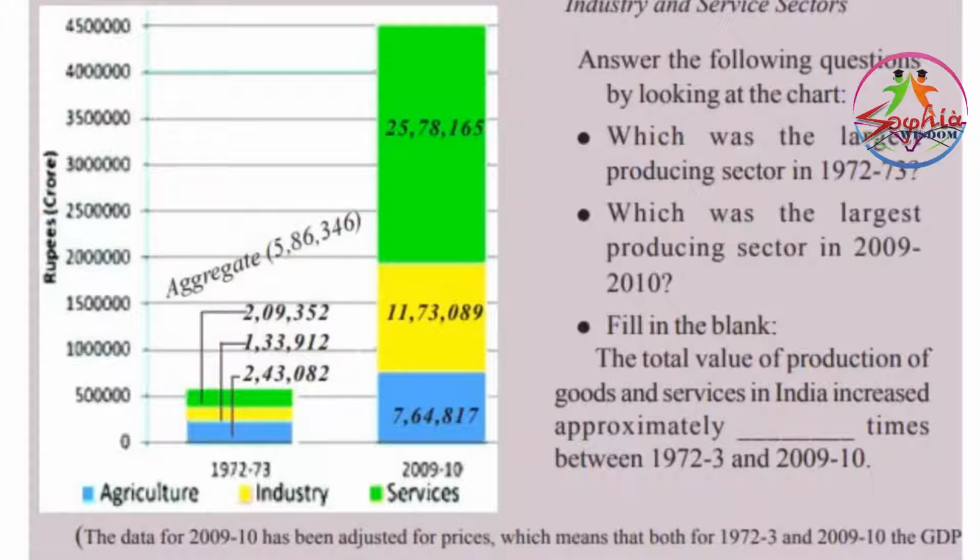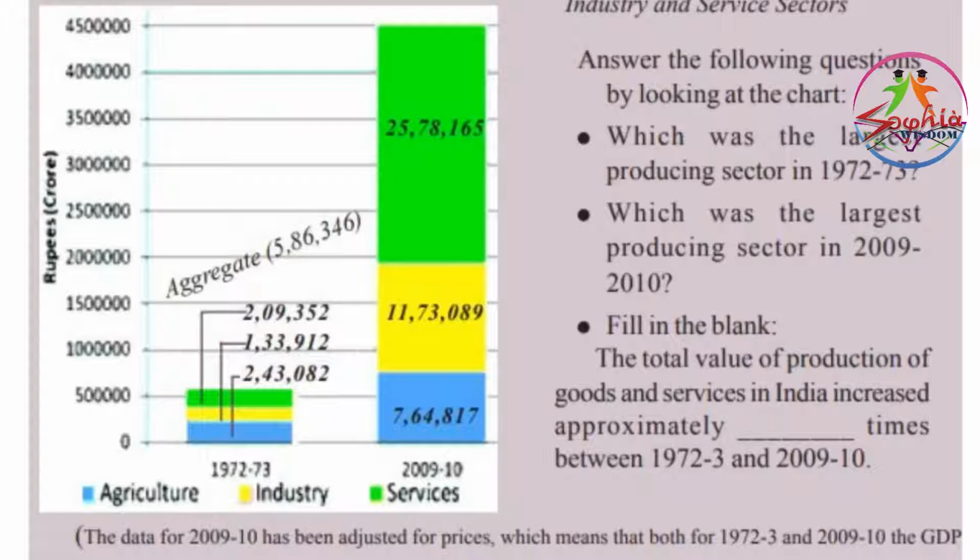In 2009 and 2010, the service sector has grown to become the largest sector. Here we can observe that the service sector developed into the largest sector, whereas the agricultural sector has